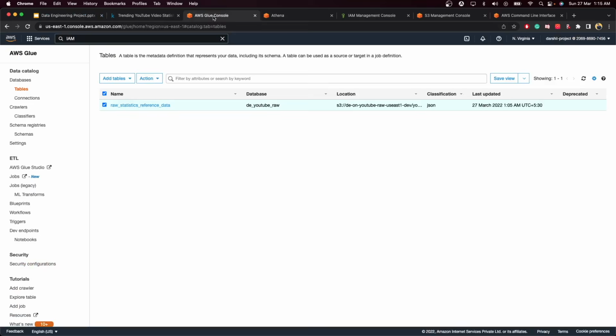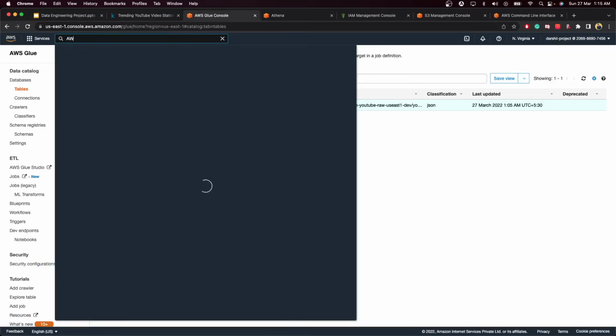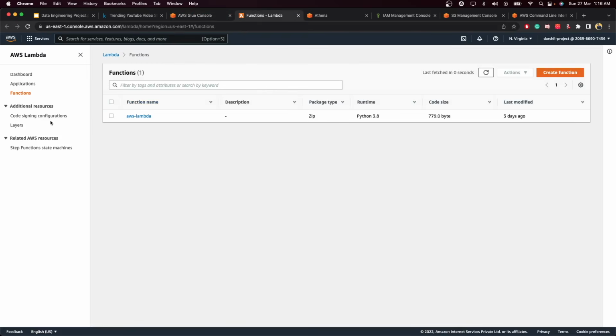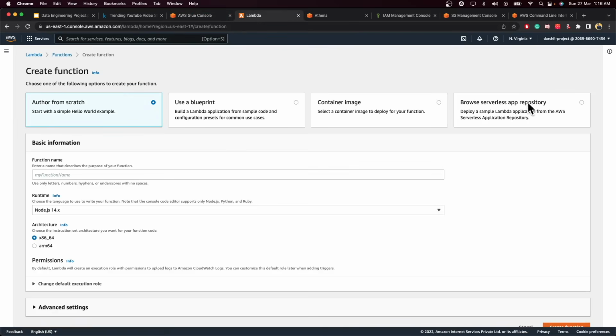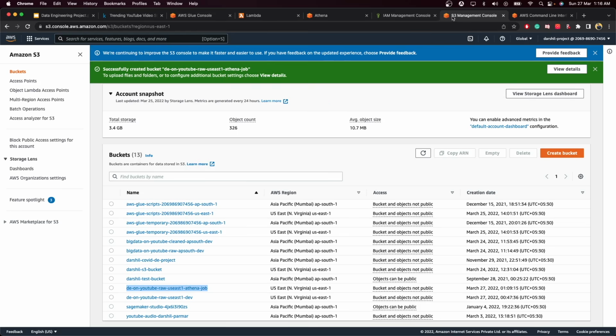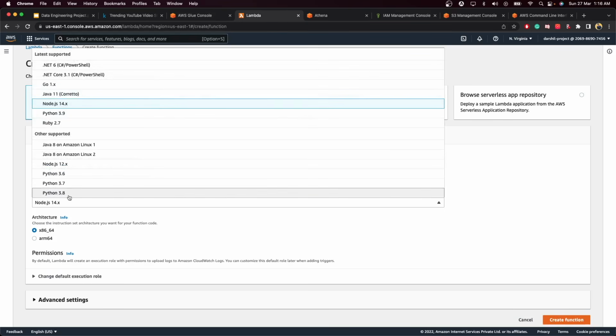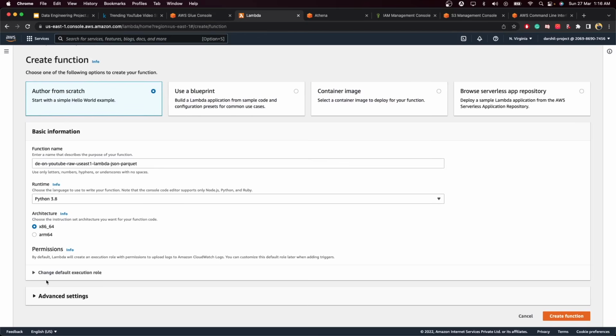So what you need to do is go to AWS Lambda. Open Lambda in a new tab. Over here, click on create function. Now we will give the function name, following the same naming convention. Just copy this and paste it over here: USA Lambda JSON to Parquet. Then for the runtime, we will choose Python 3.8. Keep these things as they are.